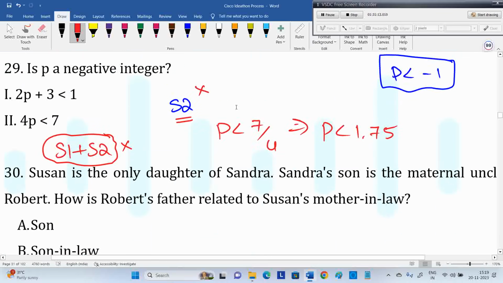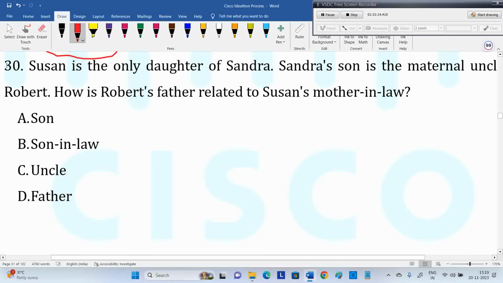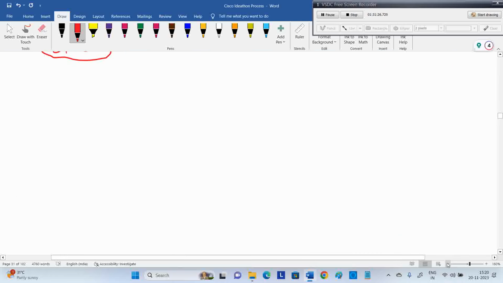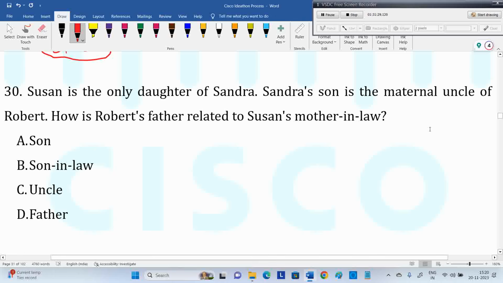Blood relations. Maternal uncle of Robert, that sentence, I just zoomed the file so you can see now. Susan is the only daughter of Sandra. Sandra's son is the maternal uncle of Robert. Maternal uncle means mother's brother, from the mother's side. A parent's brother is an uncle, and as given maternal, it is mother's brother. How is Robert's father related to Susan's mother-in-law?